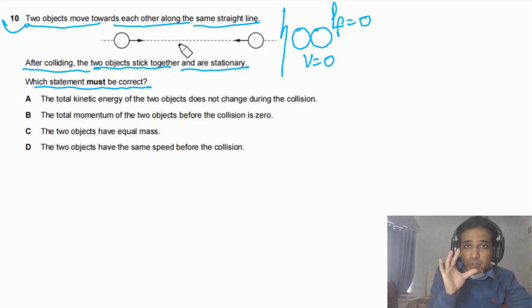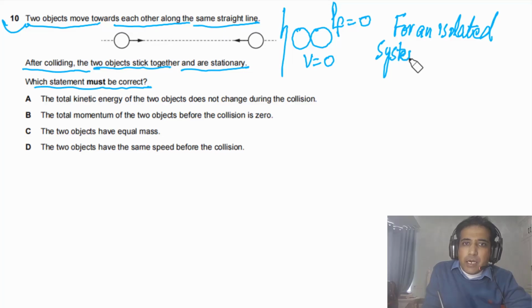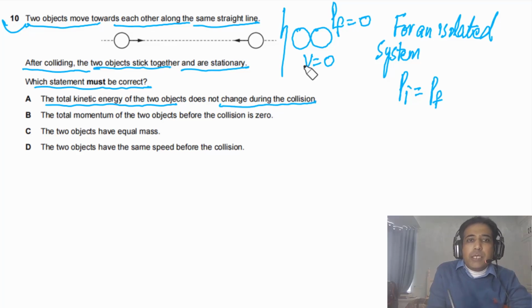So by conservation of momentum for an isolated system, we are treating this system as an isolated system, so the initial momentum has to be equal to the final momentum. Now, if you look at the given options, for option A it is given that the total kinetic energy of the objects does not change during the collision. Kinetic energy has changed because they are at rest, so the final kinetic energy is equal to 0. So the total kinetic energy changes. So this option is incorrect.